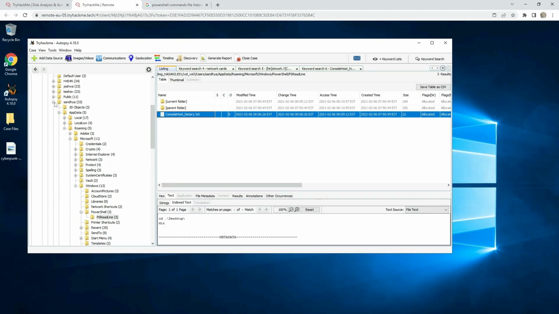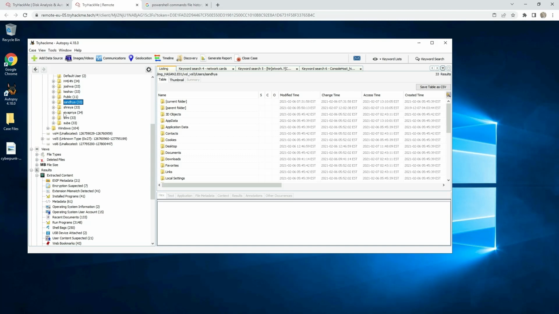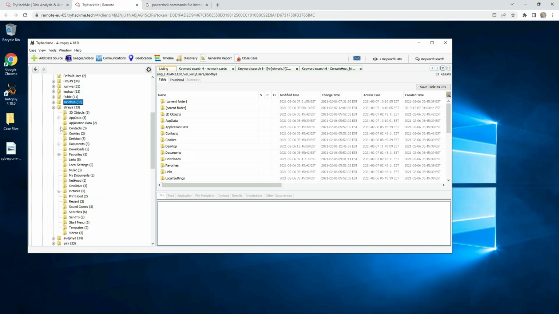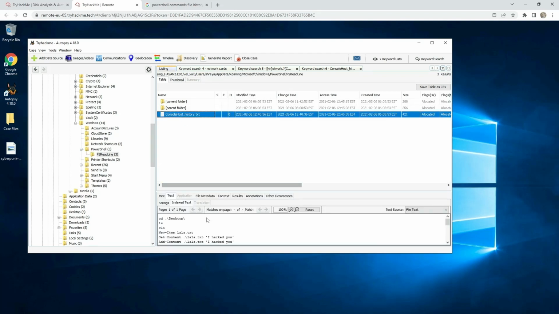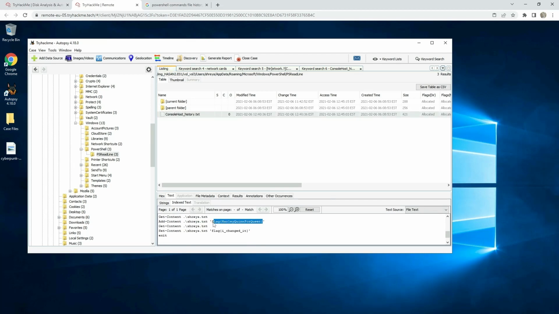So that is Sandhya is not, it's Shreya or Sivapriya. The path is same, app data roaming, Microsoft, then to Windows and PowerShell, and then we have here the hint, and the flag is Harley Quinn.